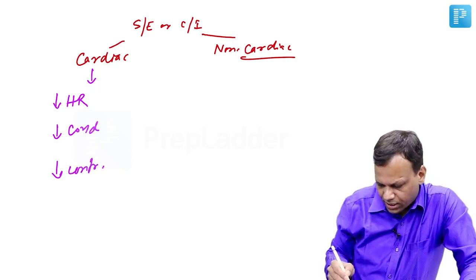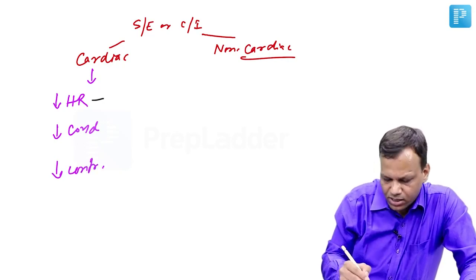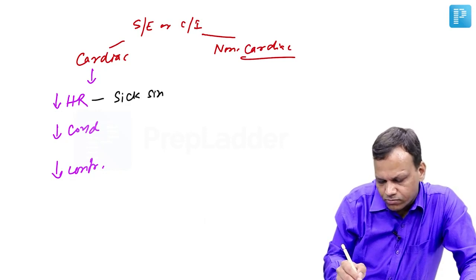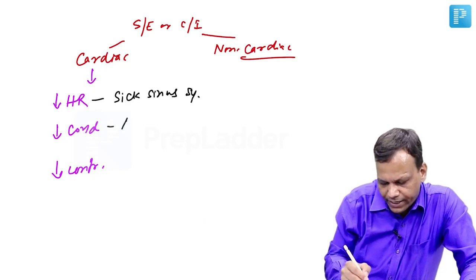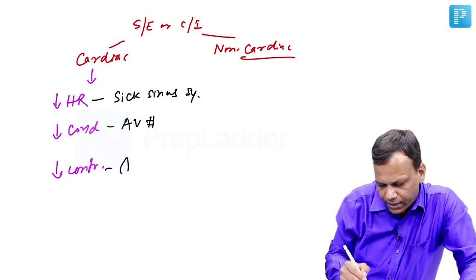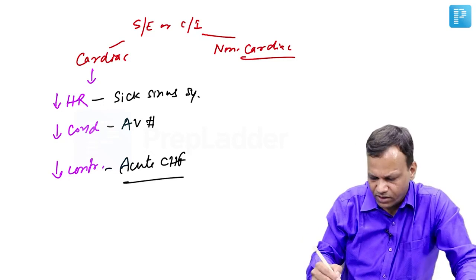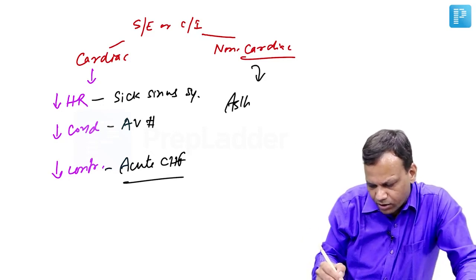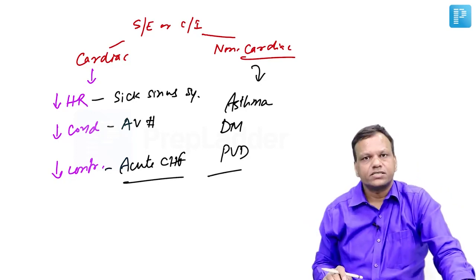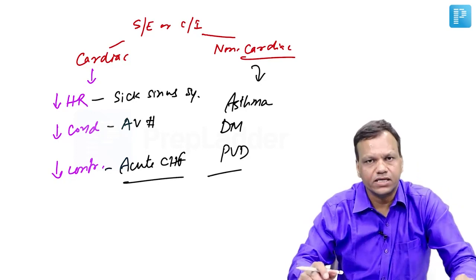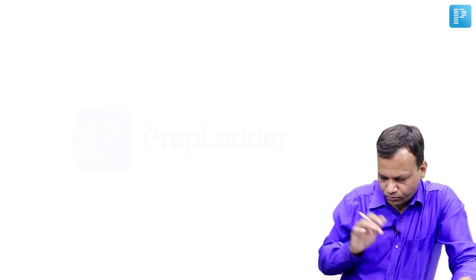So beta blockers, they are contraindicated in bradycardia or conditions like sick sinus syndrome. Contraindicated in AV block, contraindicated in acute CHF. Remember, they are used in chronic but contraindicated in acute CHF. And non-cardiac, we already discussed, they are contraindicated in asthma, diabetes, and peripheral vascular disease. So these are the important points regarding the beta blockers.